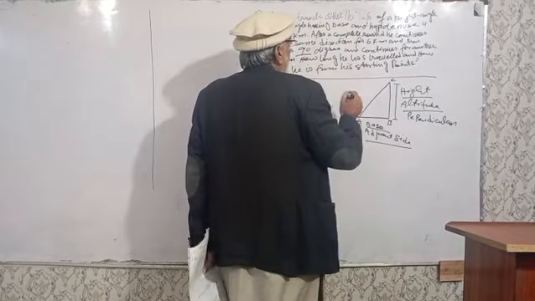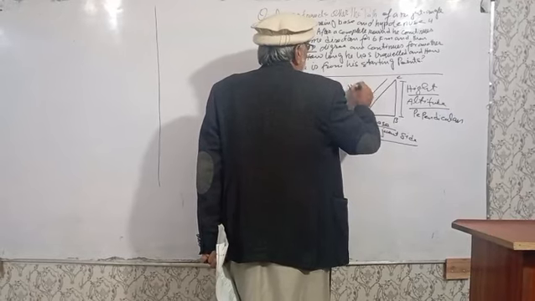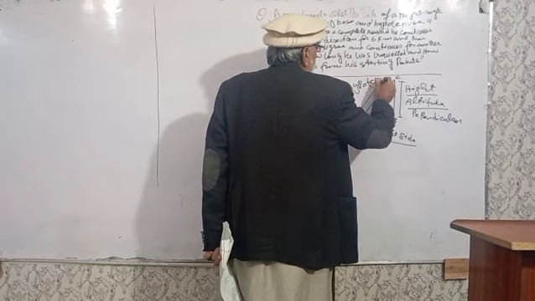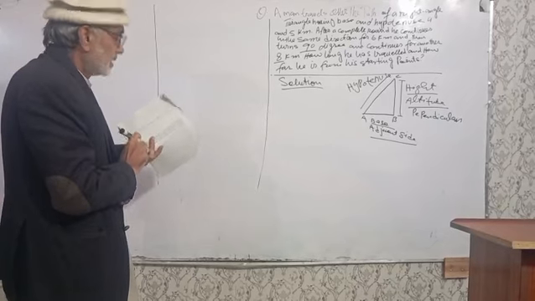And this is called the hypotenuse. So these are the properties of the triangle.